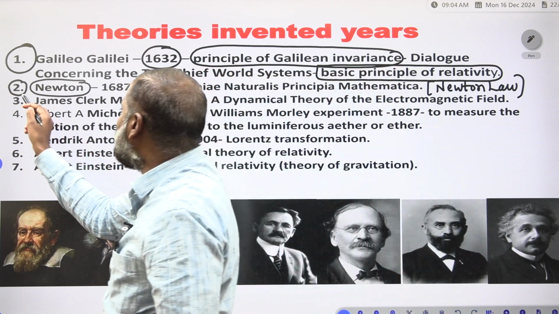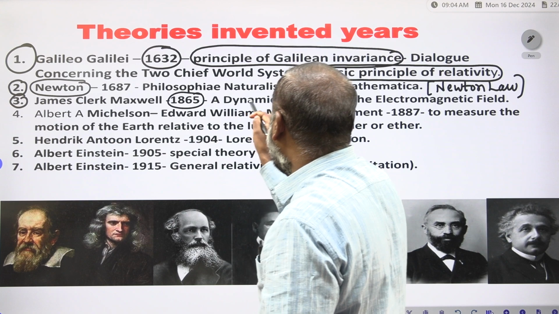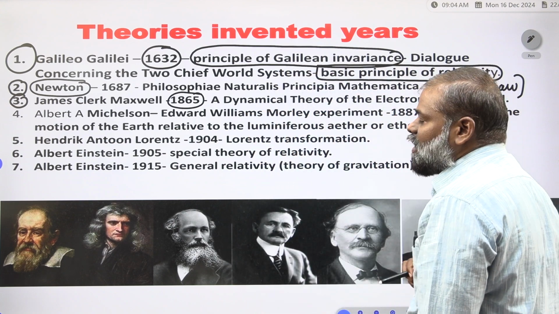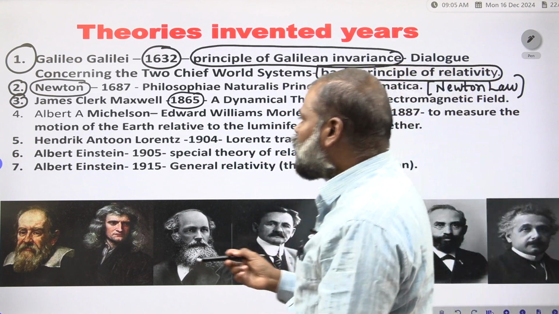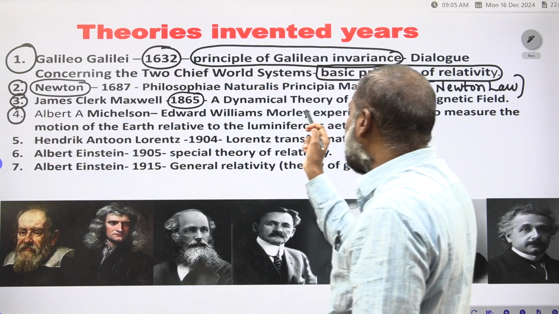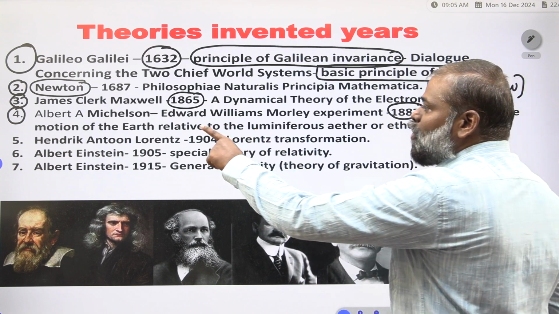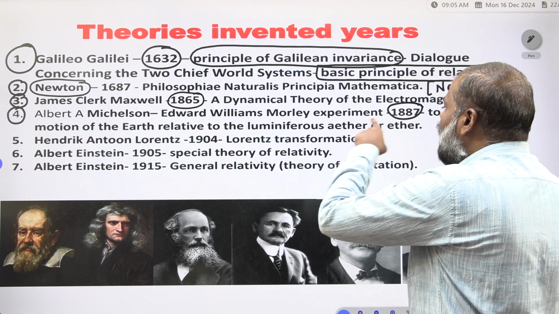The third one is James Clerk Maxwell, 1865, who gave the dynamical theory of the electromagnetic field. The fourth one is Albert A. Michelson and Edward William Morley, who performed an experiment in 1887 to measure the motion of the Earth relative to the ether.